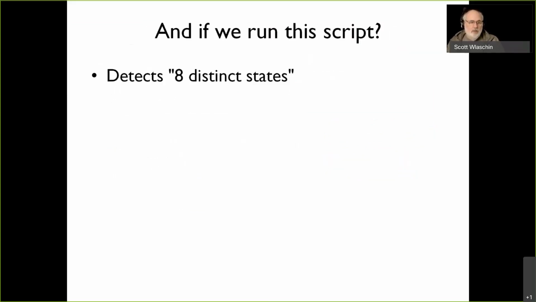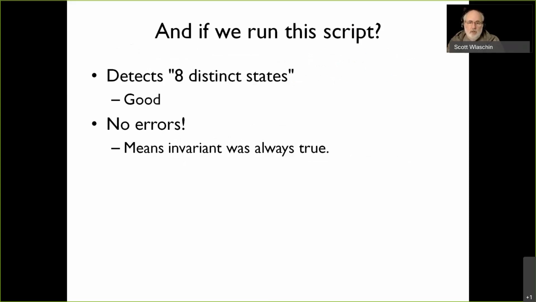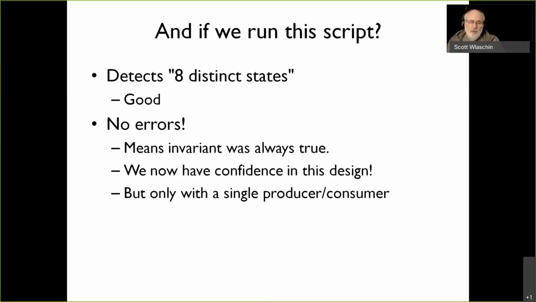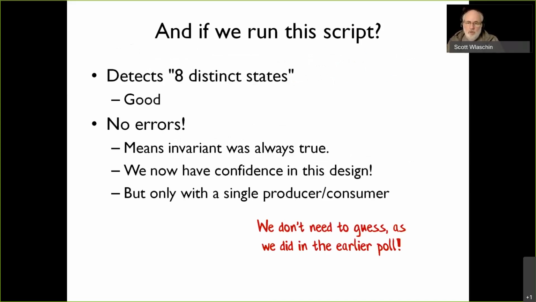So if we run this, there are 8 possible states it can be in, and there are no errors. So that's great. The invariant of the queue size being out of bounds is never going to happen with one producer and one consumer. We have a lot of confidence in this design, but with one producer and one consumer. So we're not guessing anymore. I trust that the model checker worked, and it checked all the states, and everything worked properly. So that's good. I have confidence for this one.